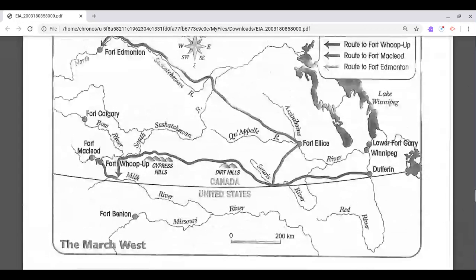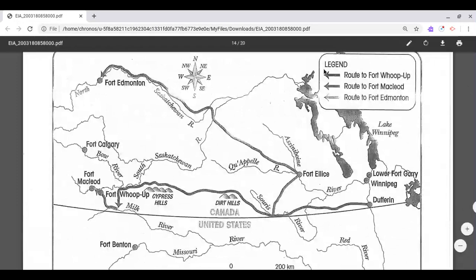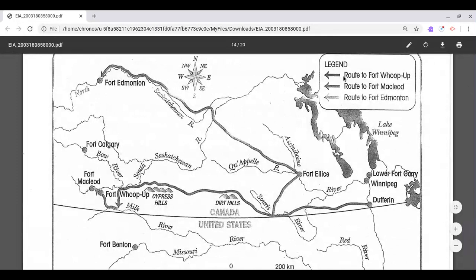So this is a map titled The March West. As you can see, if you look at the legend, the arrows represent the route to Fort Whoop-Up, the route to Fort Macleod, and the route to Fort Edmonton.